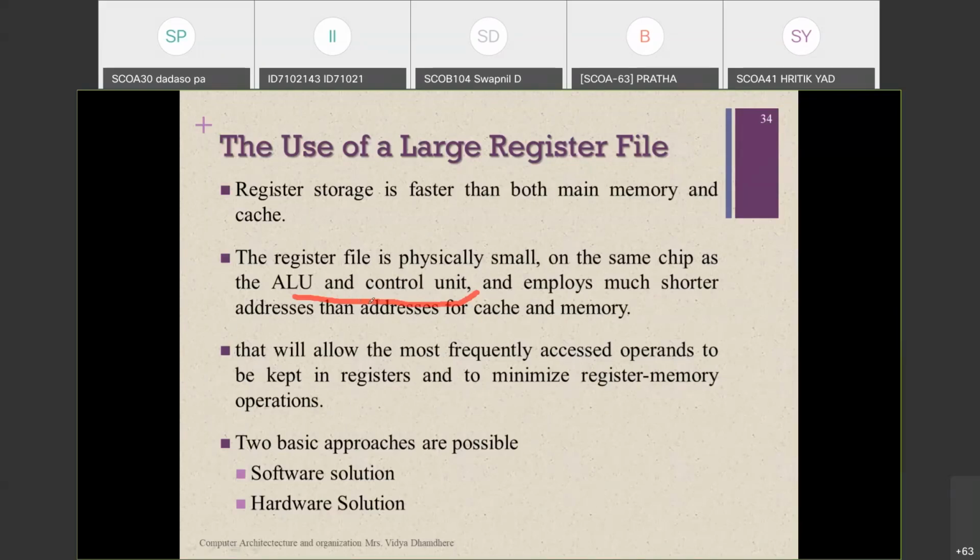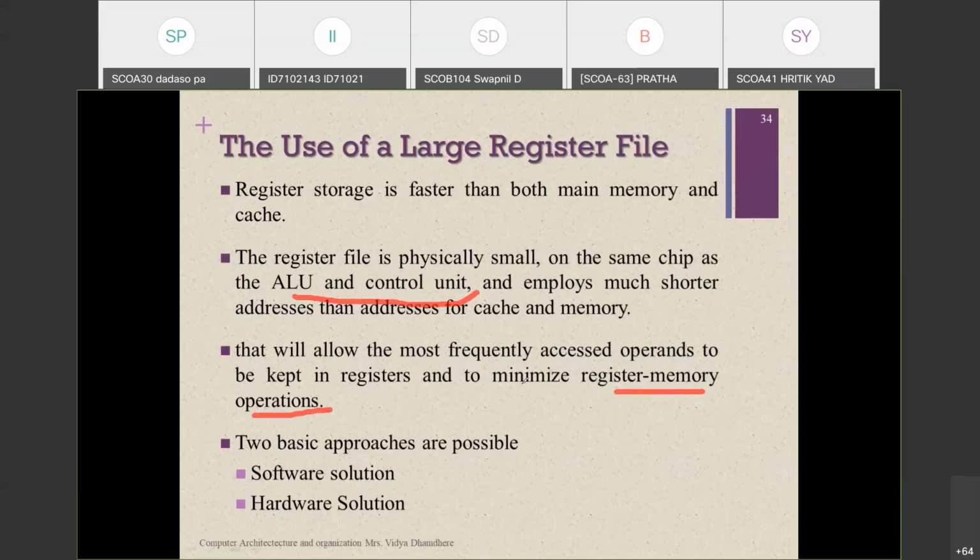The next thing is that whenever we allow frequent access to these registers, the operands which we keep in the register file will minimize register to memory operations. Register to memory operation is nothing but storing the data from the register to memory, which may be main memory or cache memory.